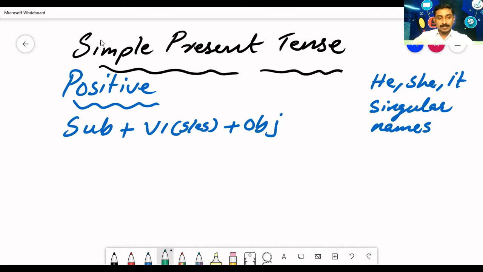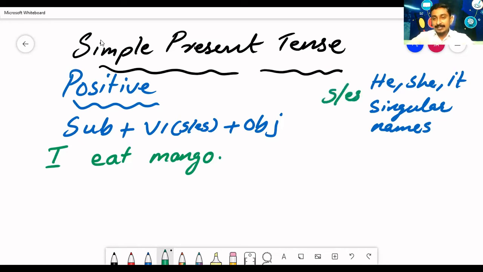First, I have opted for a subject, I. V1 form, eat. I eat. An object, mango. Now you have a doubt. Why didn't I add S or ES to eat? Because the subject is first person. I is first person, so it is not necessary to add S or ES. S or ES is added only when the subject is third person singular.